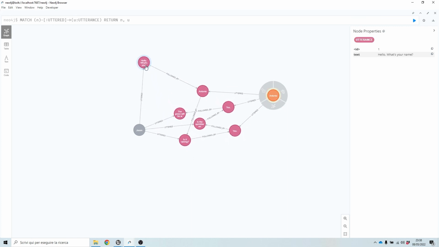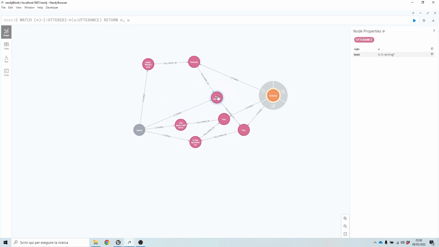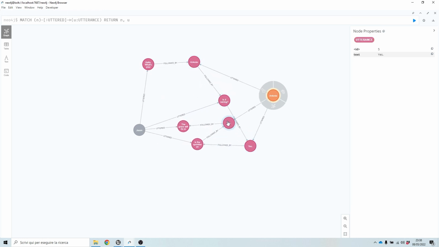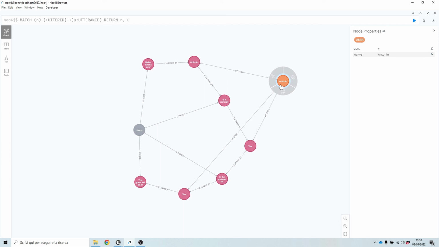And we have the dialog represented as a chain of utterances here. We know who said what, and we can follow the chain of followed by relationships to reconstruct the dialog.